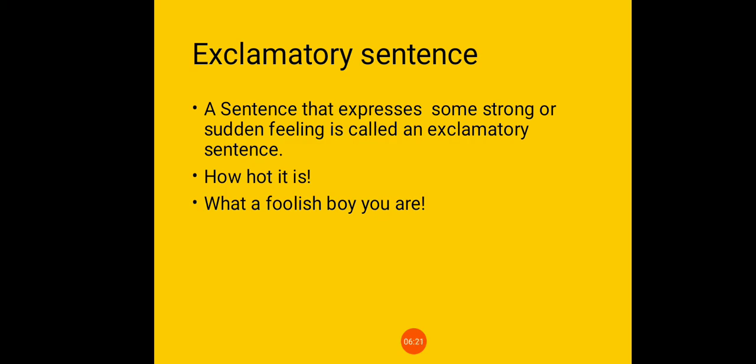For example, how hot it is. This is a sudden, strong feeling. What a foolish boy you are. These two sentences are examples of exclamatory sentences. And always remember, a sentence that expresses some strong or sudden feeling is called an exclamatory sentence.